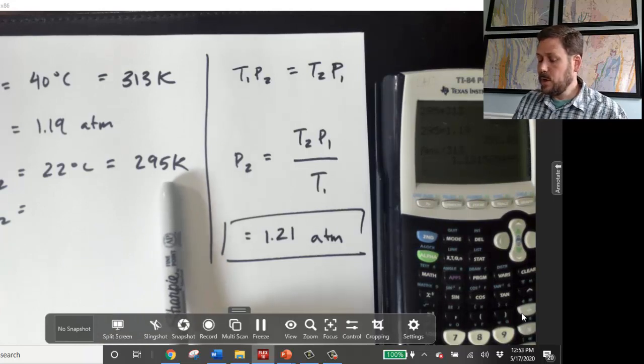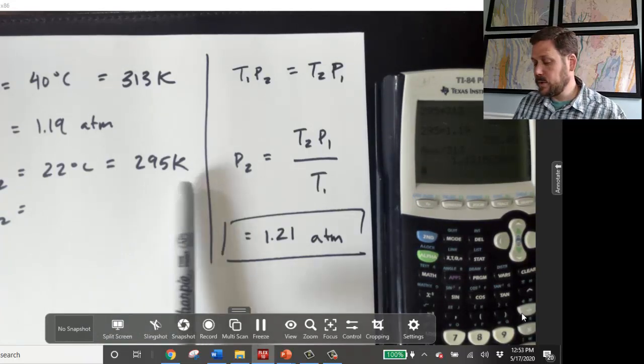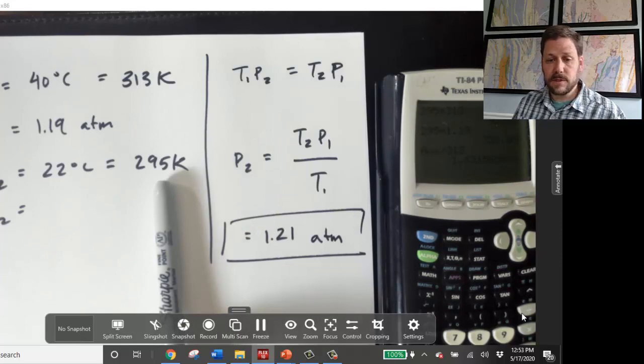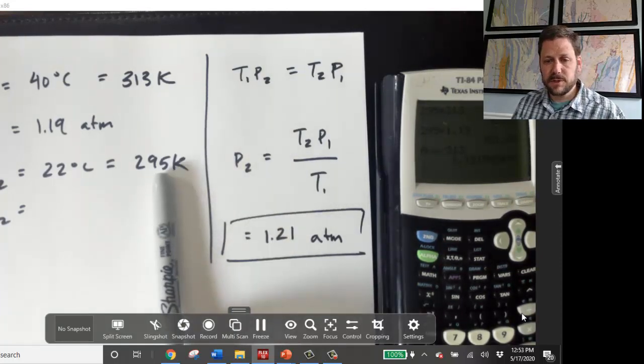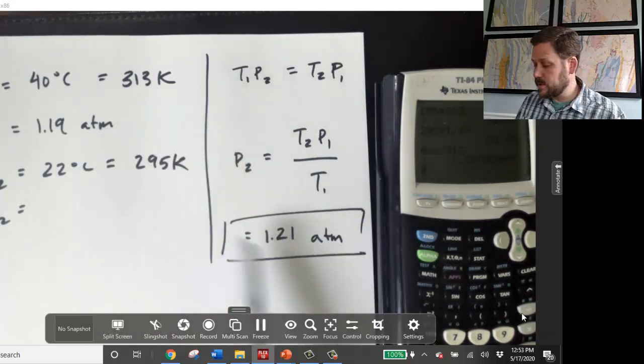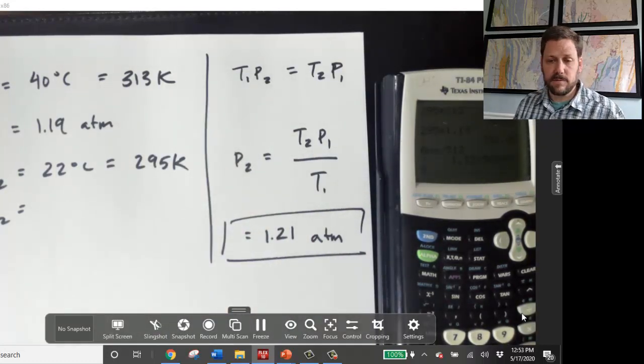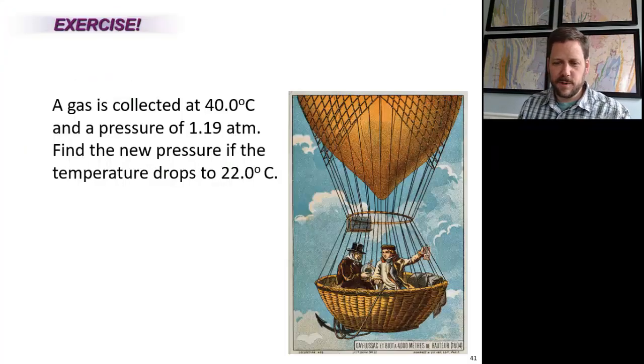And since that number is given to the nearest whole number, the rules for addition and subtraction state that we now know our temperature in kelvins to the nearest whole number kelvins. Since that is 3 significant figures, and I'm multiplying these numbers with another one with 3 sig figs, I can keep 3 significant figures in my answer. So you may have noticed when I wrote that number down on my paper a moment ago, I dropped a digit. The correct answer is 1.12 atmospheres, not 1.21. So I apologize for that. But again, that's 3 significant figures in all.